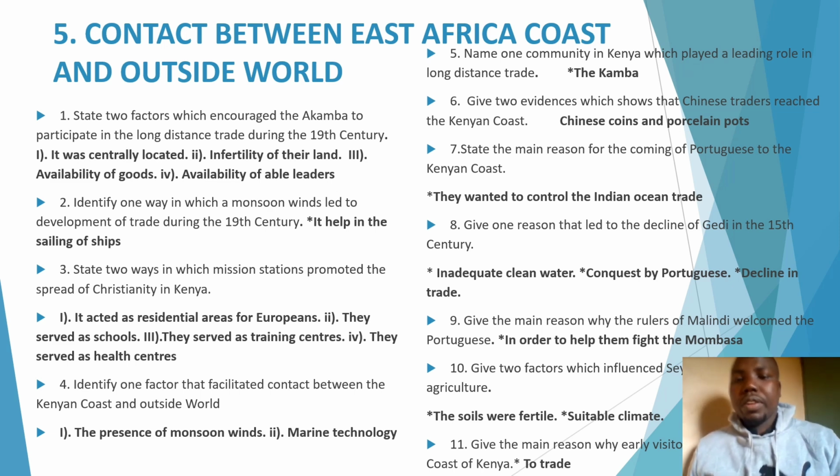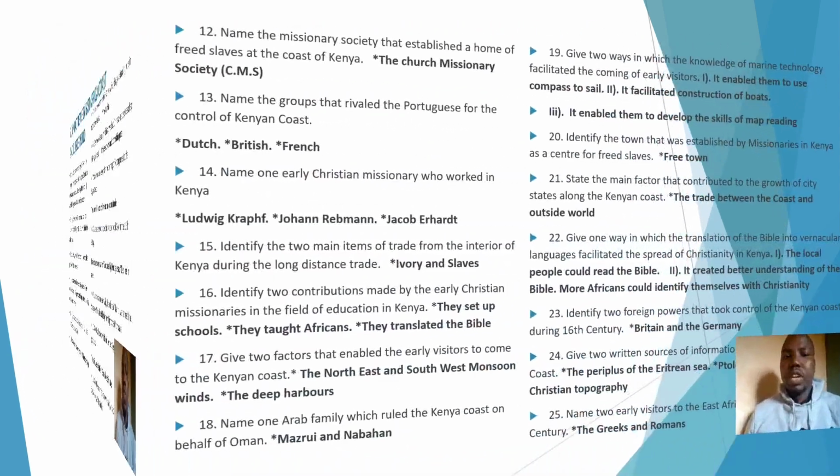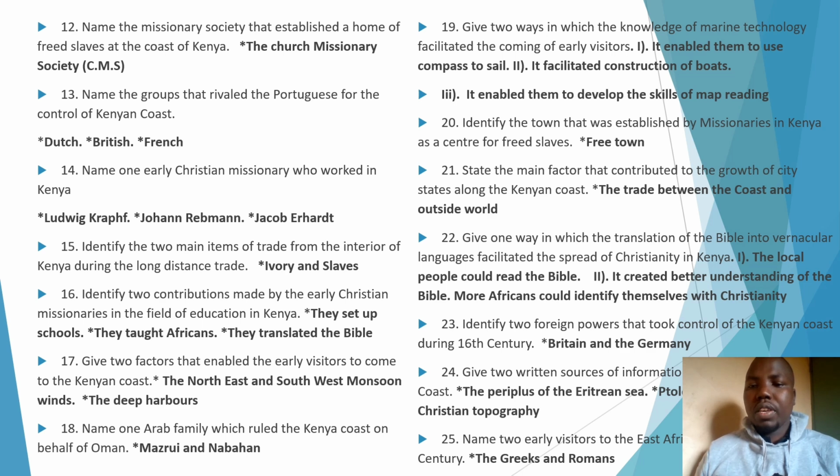Question 11, give the main reason why early visitors came to the East African coast. Of course, the reason why these early visitors came to the East African coast is because they wanted to trade. That is the main reason why the early visitors came to the East African coast. Now let's move now to question 12. Name the missionary society which established a home of freed slaves at the coast of Kenya.